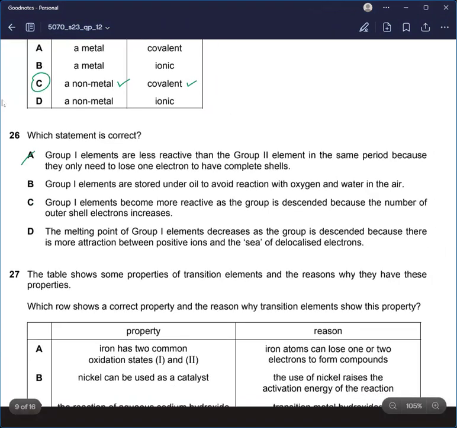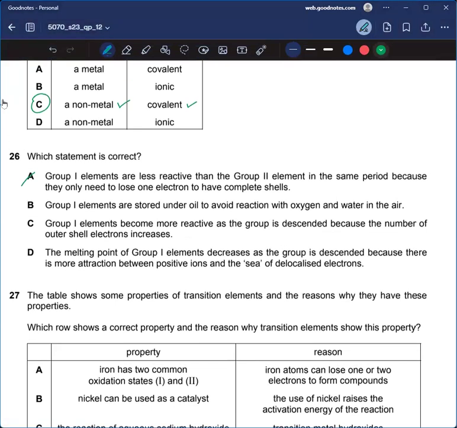Yeah, group 1 elements are stored under oil to avoid reaction with oxygen and water. We know that because we have seen sodium, for example, kept under a film of oil just to avoid it reacting with oxygen or water. Okay, we know that. So, B is the correct answer.